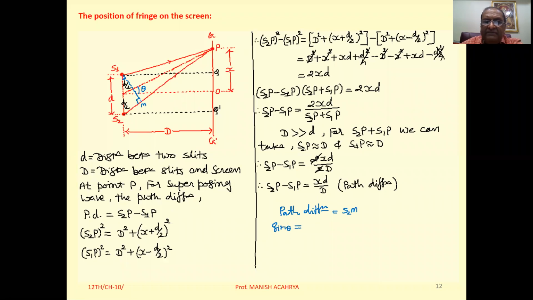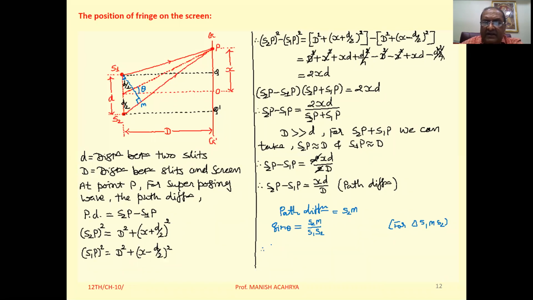So if you want to find S2M, then for triangle S1 M S2, we can write sine theta, that is opposite S2M upon hypotenuse, that is S1S2.